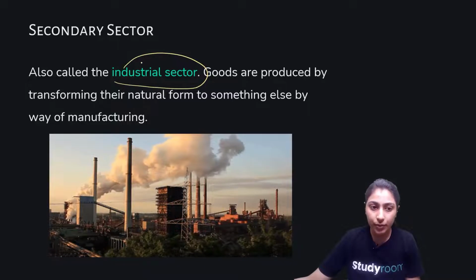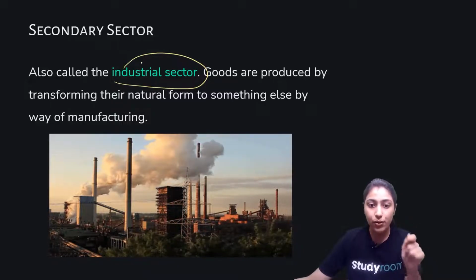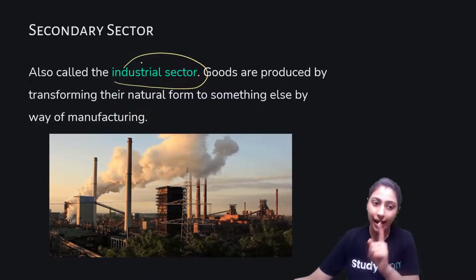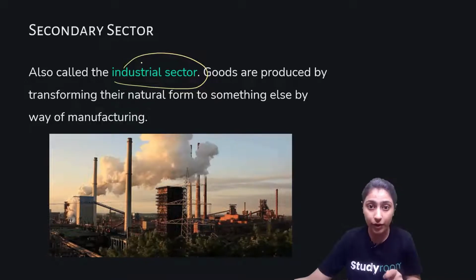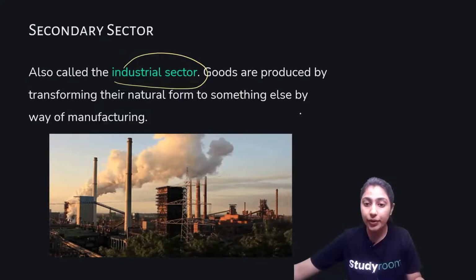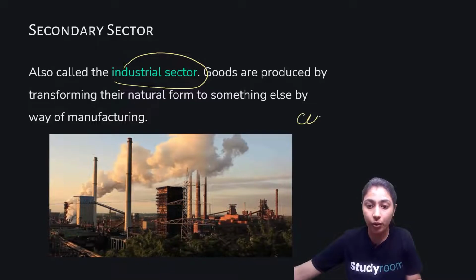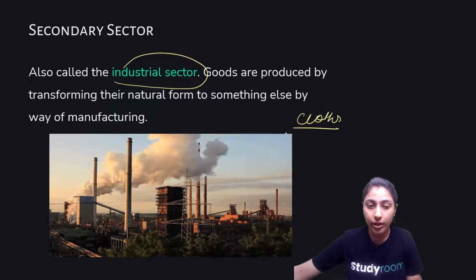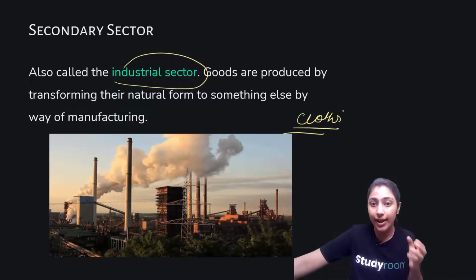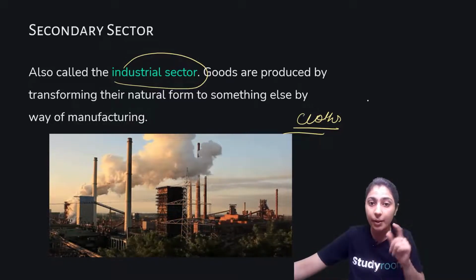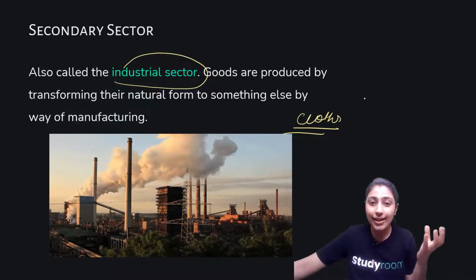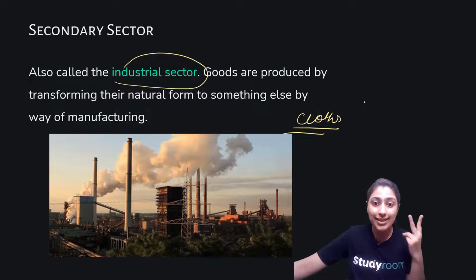Goods are produced by transforming their natural form into something else by way of manufacturing. For example, remember cotton clothes. Collecting and extracting cotton comes in our primary sector. Then the industrial sector, also known as secondary sector.